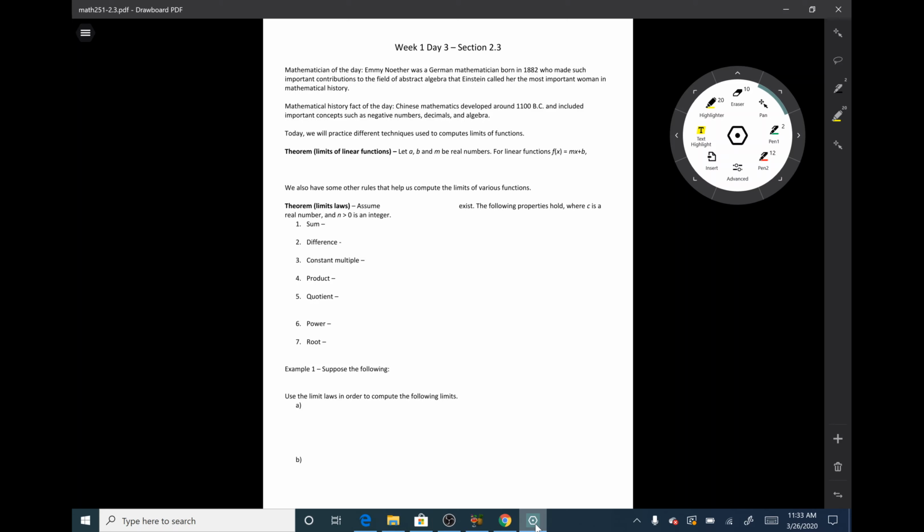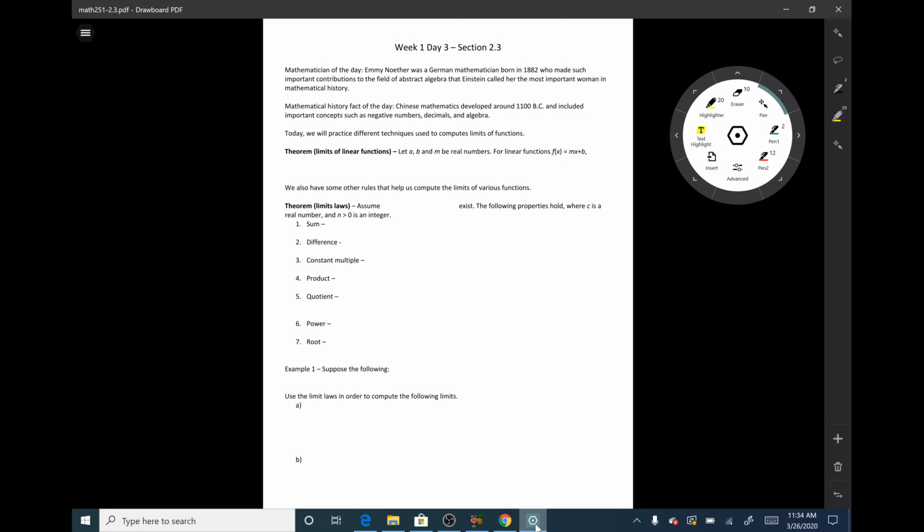Our mathematician of the day today is Emmy Noether. She was a German mathematician born in 1882 who made such important contributions to a field known as abstract algebra that Einstein called her the most important woman in mathematical history, which is a pretty darn big deal.